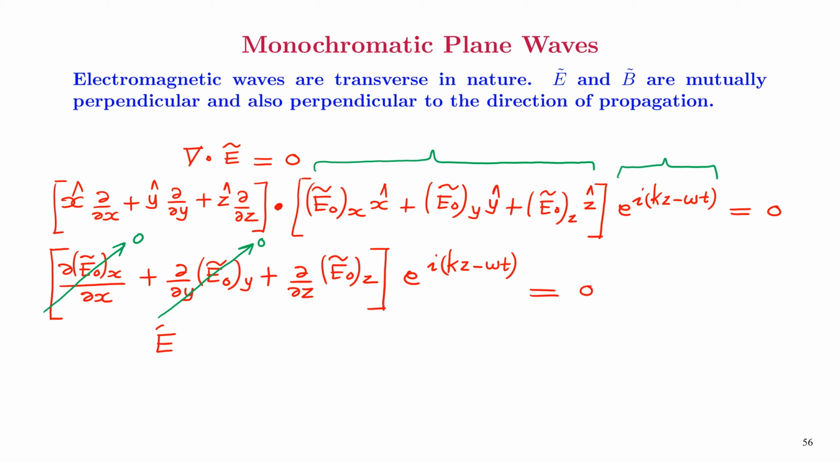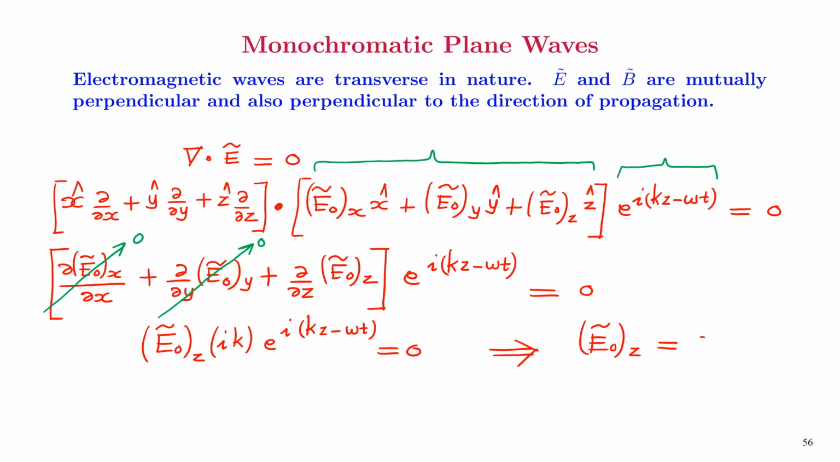Therefore, we have E0z, then ik, e raised to i(kz minus omega t) equal to 0, and this equation gives us E0z equal to 0. So that means that the electric field does not have any z component. It can have x or y component, but it doesn't have a z component.